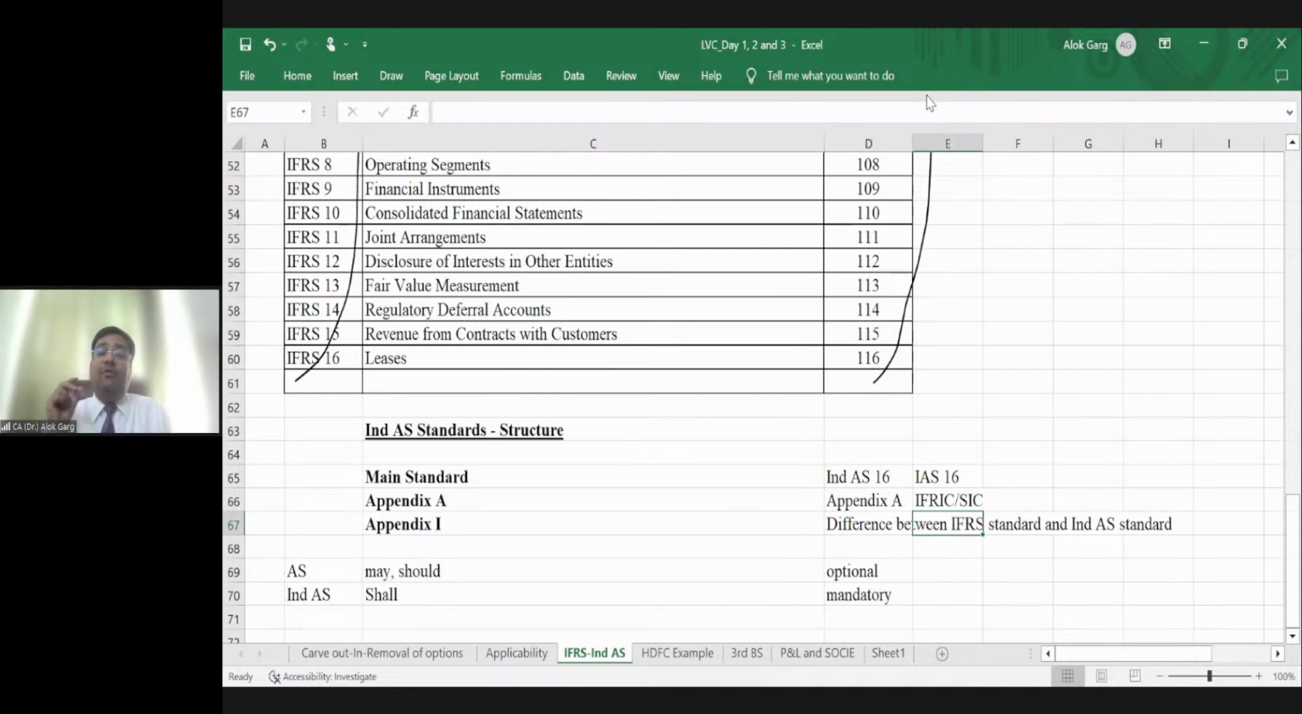So friends, in accounting standards, a lot of places use the words may or should, which means optional. But when you read Ind AS, in more than 75% of places, or I would say close to 90% of places, the word shall has been used. So you have to read Ind AS very carefully. Shall means mandatory, which means compliance is mandatory. Is that clear?